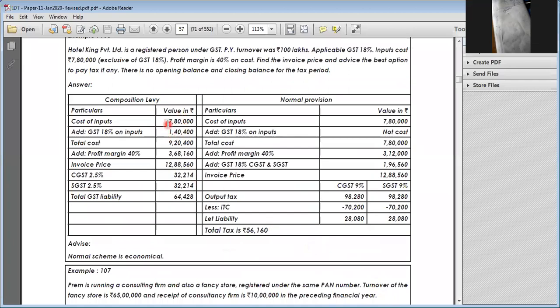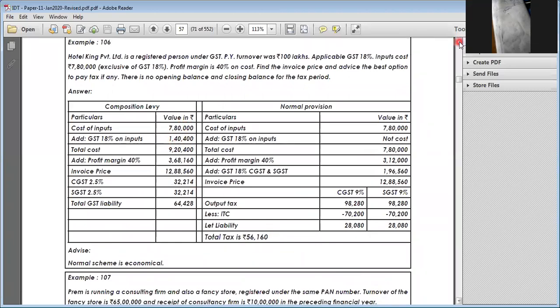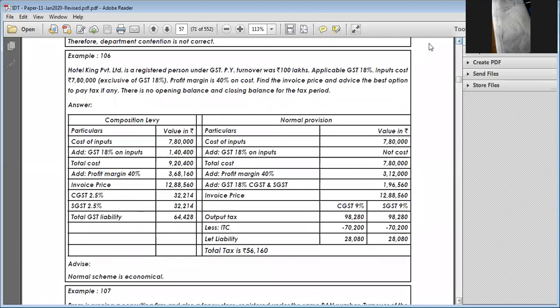So which is beneficial? For example, if you see here, Hotel King Private Limited is registered under GST. Previous year turnover, how much? 100 lakhs. Applicable tax rate 18%. Input 7.8 lakhs exclusive of GST. Input cost, how much? 7.8 lakhs exclusive cost. Profit margin of 40%.